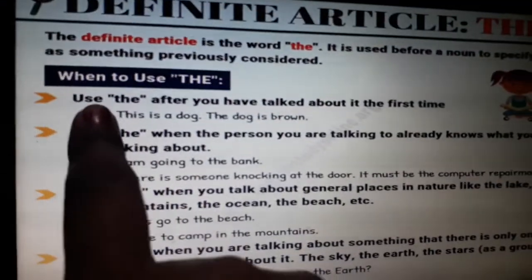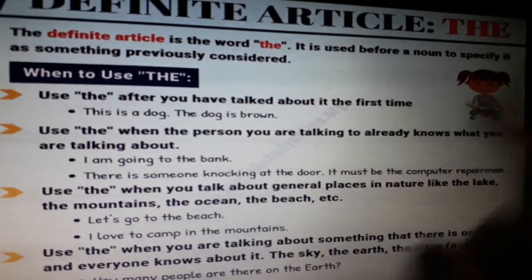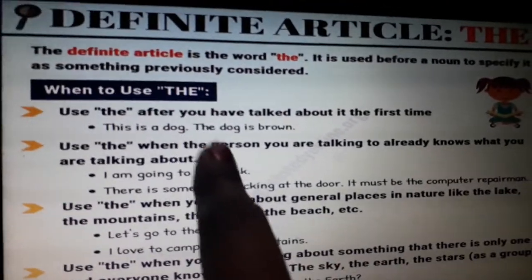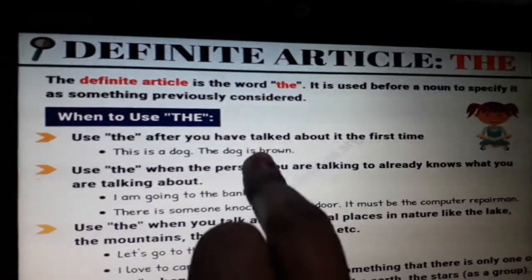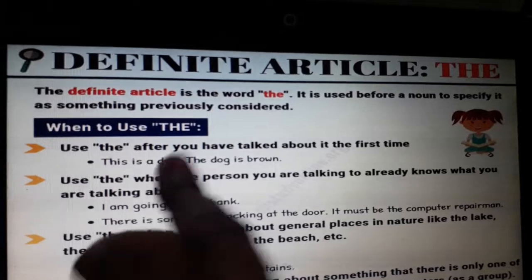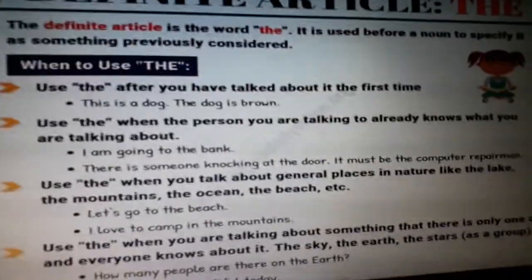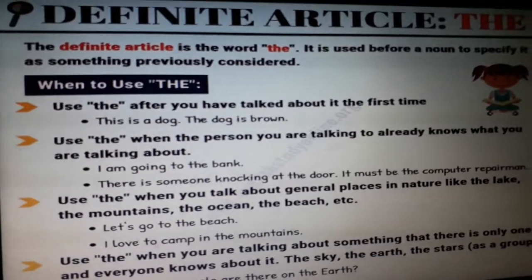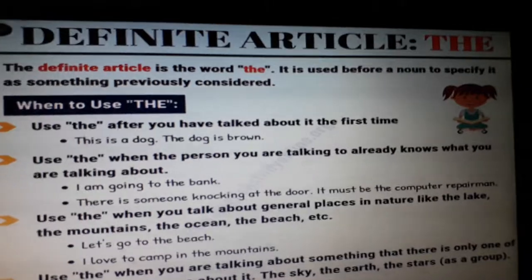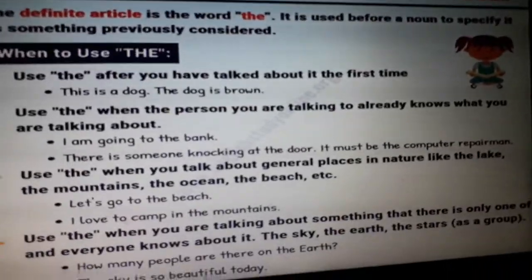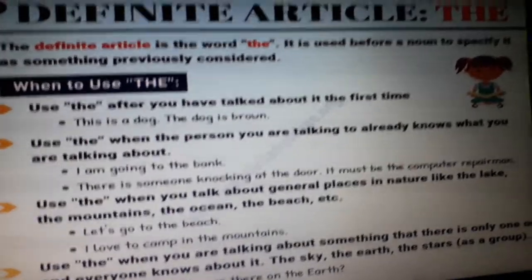Like, see, when we have to use the: after you have talked about it the first time. Like this is a dog, the dog is brown. See, we are talking about the same dog in two sentences. First sentence says this is a dog because it is an ordinary dog. But now in the following sentence, we are talking about the same dog that we have talked about in the previous sentence. So it will become the dog is brown. Clear? Let's see one more example.